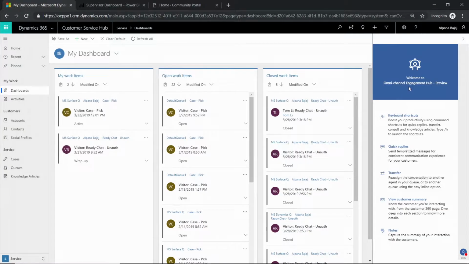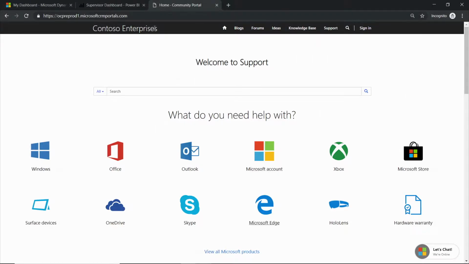So on my right hand side is a panel that we have introduced. As you can see, Omnichannel Engagement Hub is currently in preview, and this is the panel where the conversation control will get lit up once the agent gets a chat. So let's go ahead and switch the persona and let's see how the chat widget will look like for a customer.